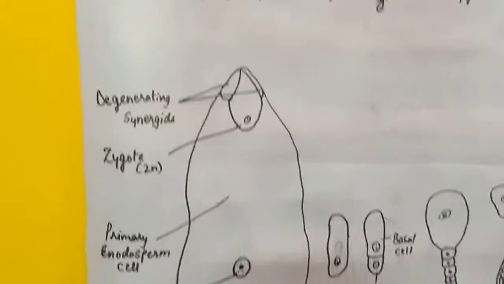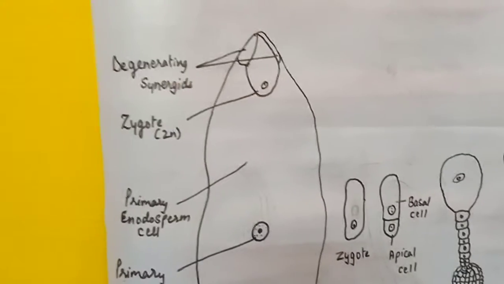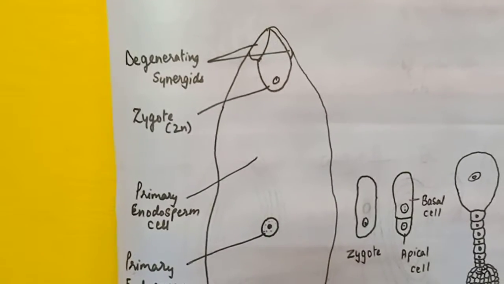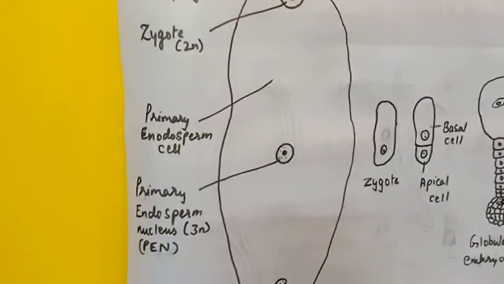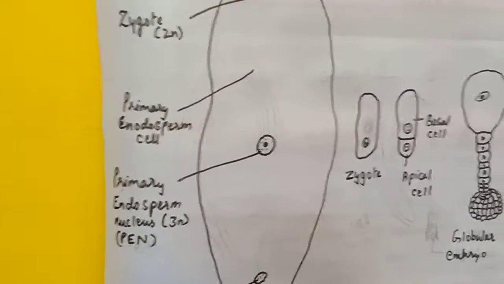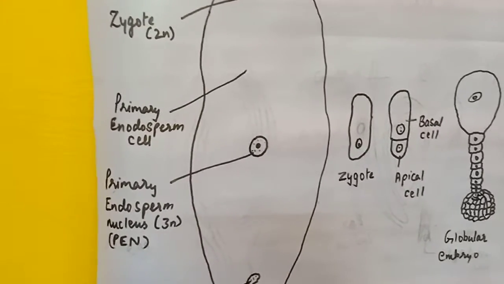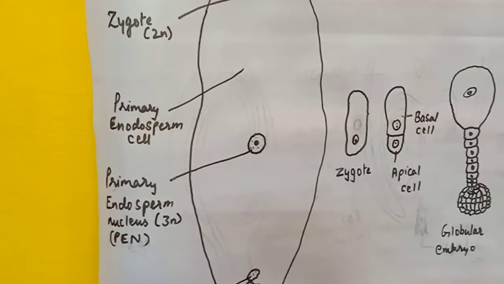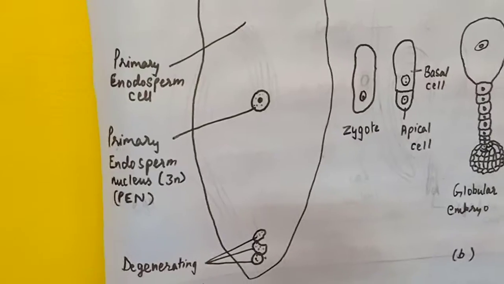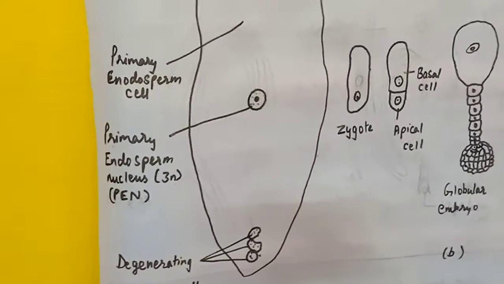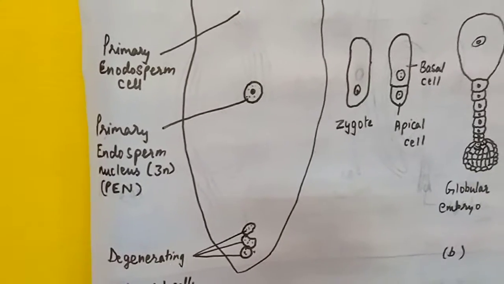So you can see here, after fusing, one gamete will fuse and form the zygote. Now it will become 2N, it will become diploid. The other male gamete fuses with the polar nuclei. You remember two polar nuclei are found in the center. One male gamete fuses with the polar nuclei at the center to produce the triploid primary endosperm nucleus. You can see here, it will be 3N, it will be triploid. And this is termed as triple fusion.